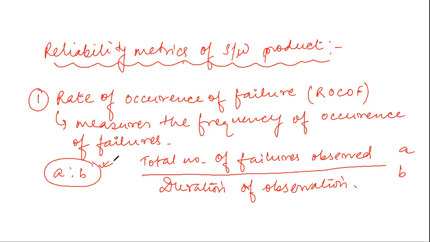So for that system, measuring ROCOF is a bit critical, but it is very nice for systems which are in constant use. For those systems which I can run for a certain period of time, we use the ROCOF measure. That is, it will measure the frequency of occurrence of failures over a certain time period. The next metric is MTTF.